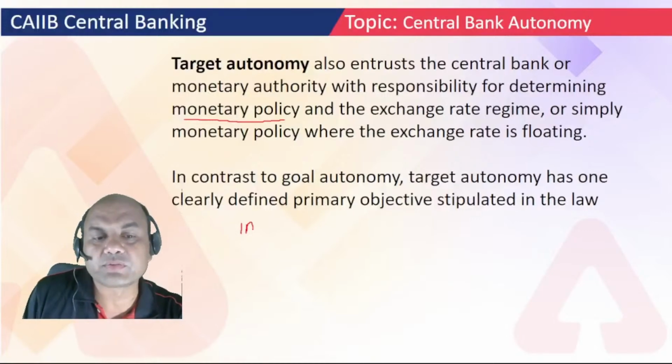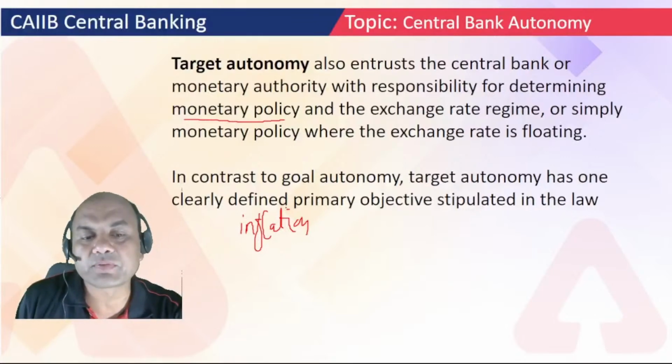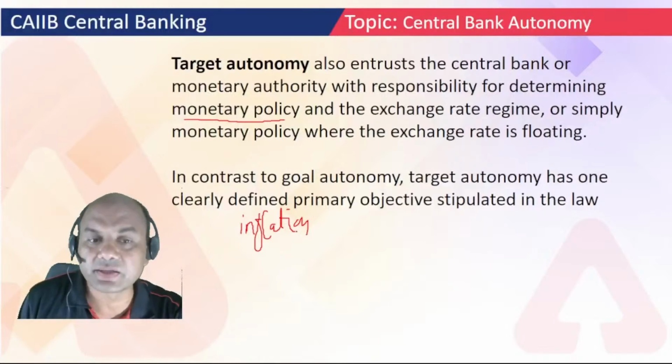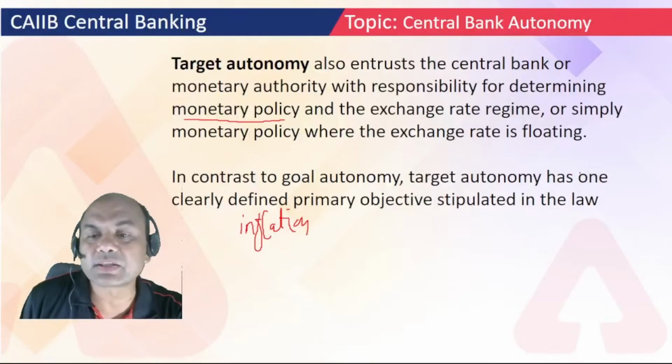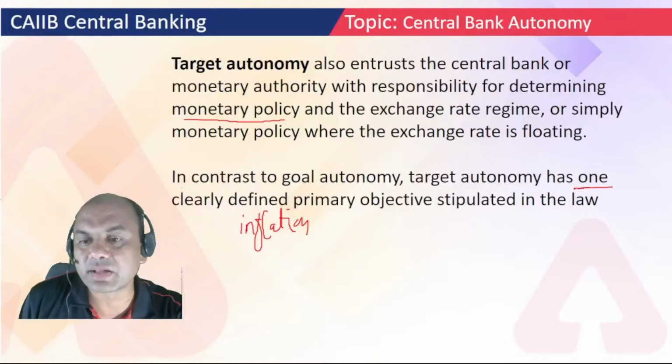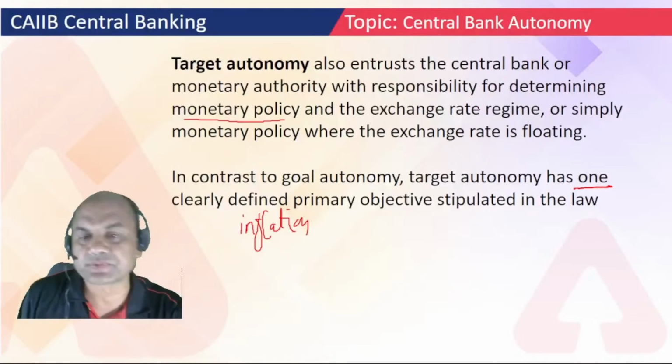Its control of inflation. If any central bank is able to control inflation properly, then the common public will say that central bank is functioning properly. In contrast to goal autonomy, target autonomy has one clearly defined primary objective stipulated in the law. So one clearly defined target the economy has, and goal autonomy is separate. Just now we saw that. Okay.